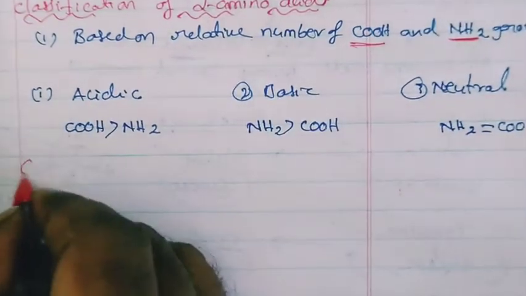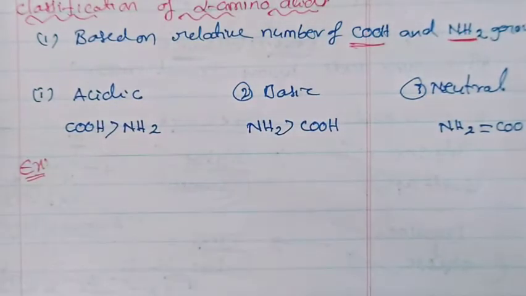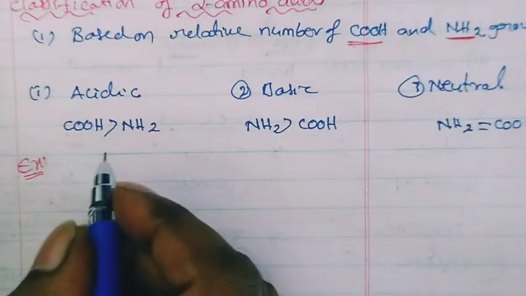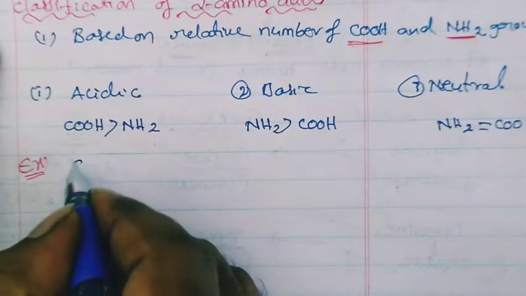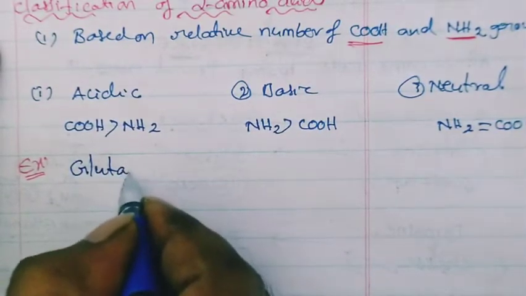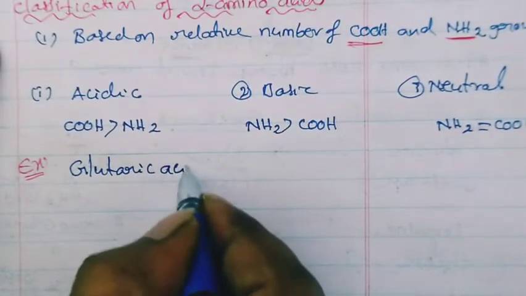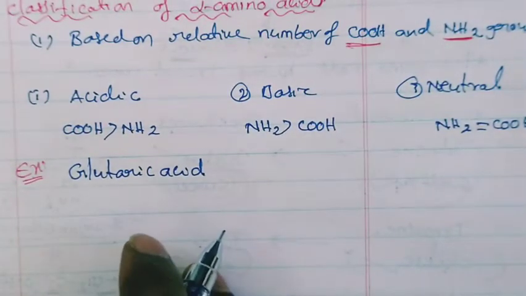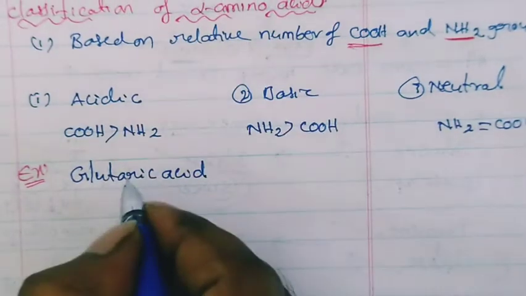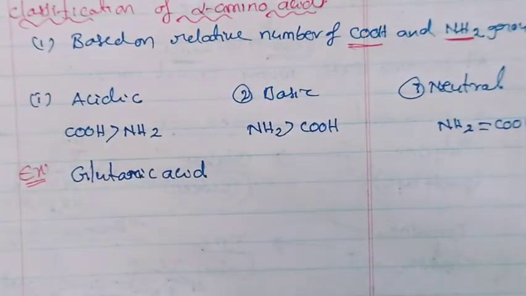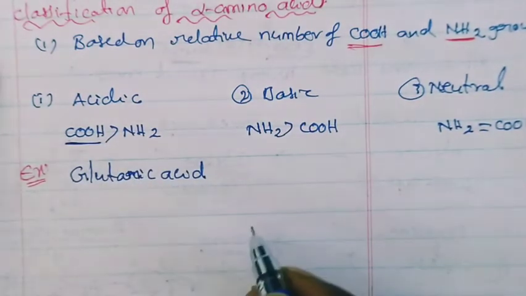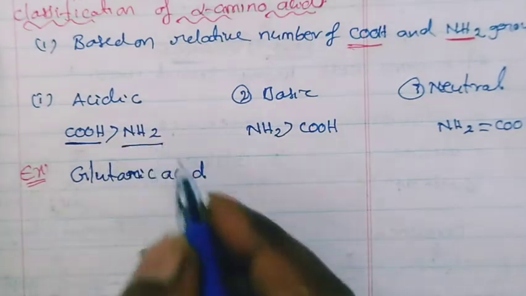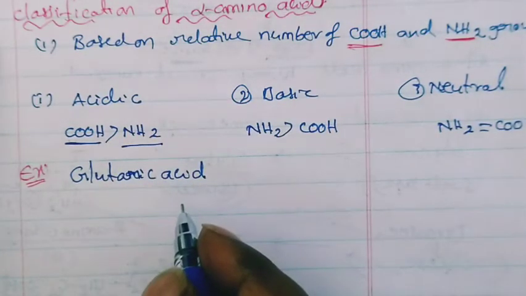For example, suppose I take one of the compounds. In the case of acidic amino acids, I will take glutamic acid. Glutamic acid contains more carboxylic acids compared to NH2 groups. I will write this structure.